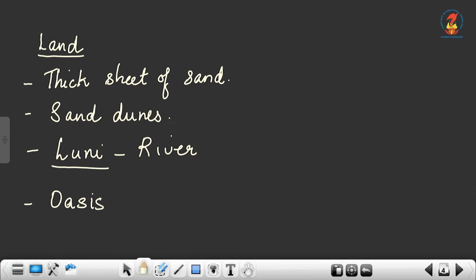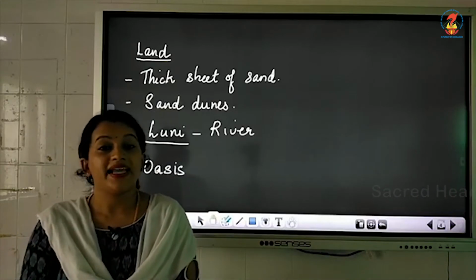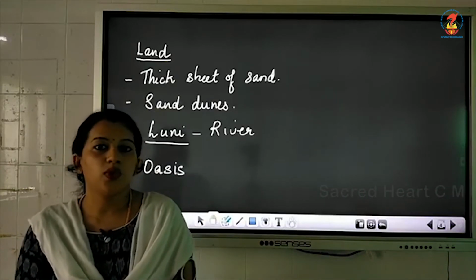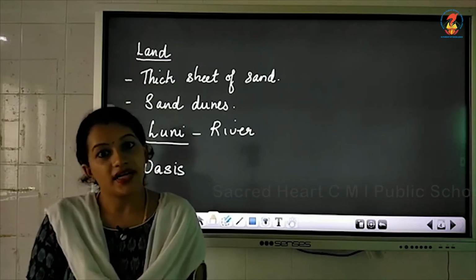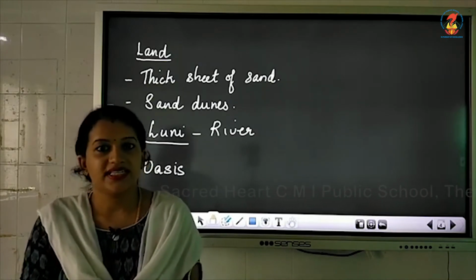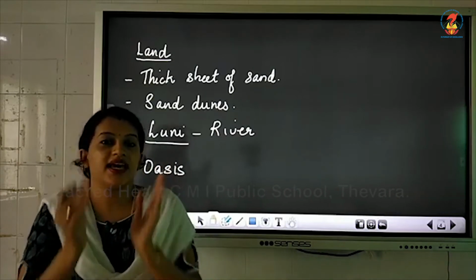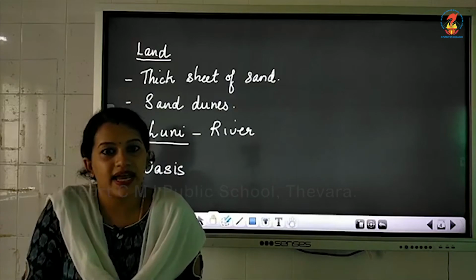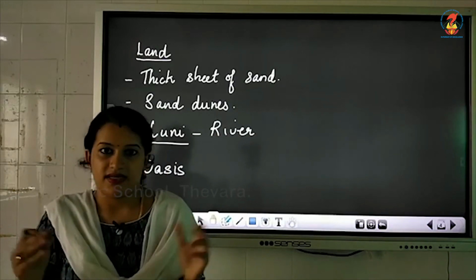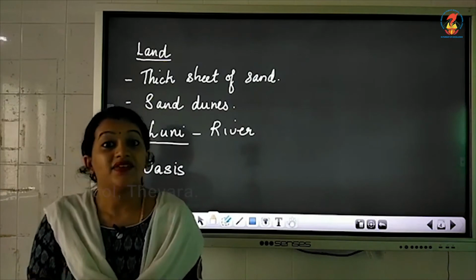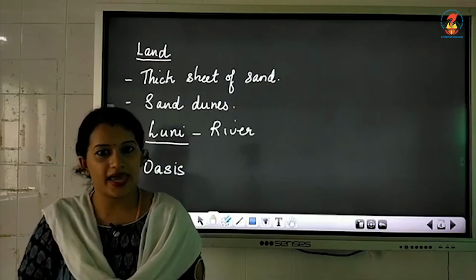Oasis. An oasis is actually created by an underground water body. If there is water underground, below the ground, sometimes it has the property to seep towards the upper surface. Seep means it will rise towards the upper surface in some cases. That will create an oasis.